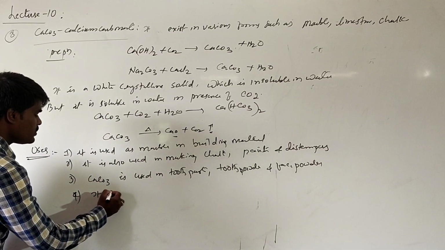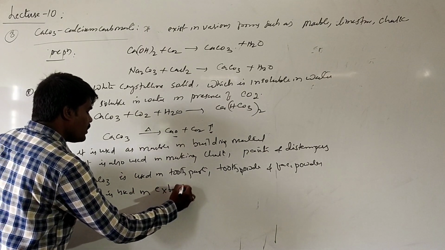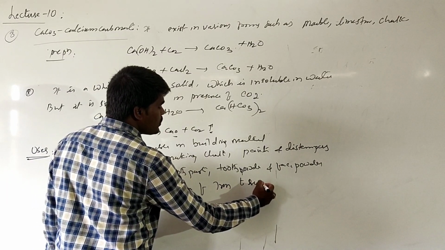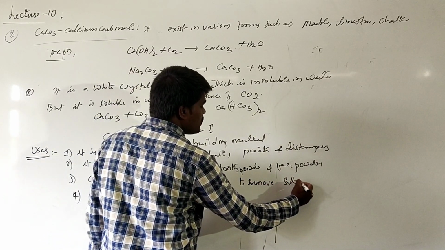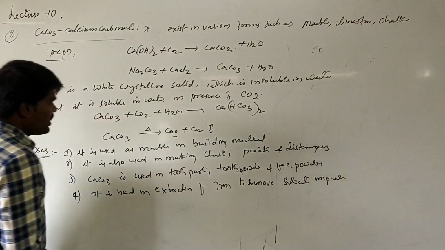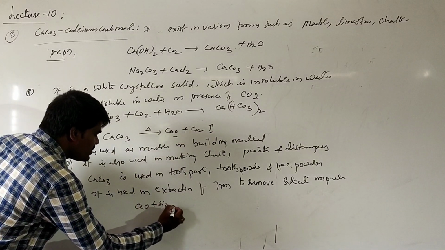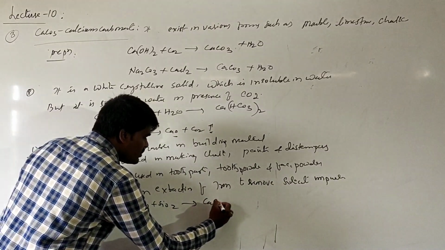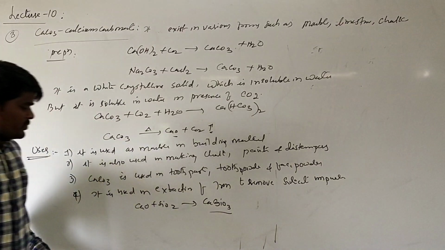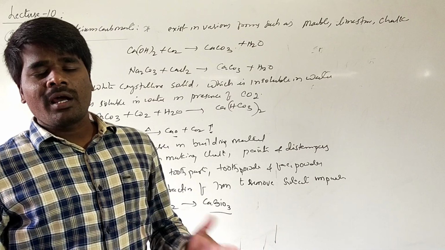It is used in extraction of iron to remove silicate impurities. As I said, when you are heating this calcium carbonate it forms calcium oxide. This calcium oxide combines with silica present in the iron oxide, which will be converted to calcium silicate. This will be called as flux. Flux is a compound which is used to remove the impurities from the ore.